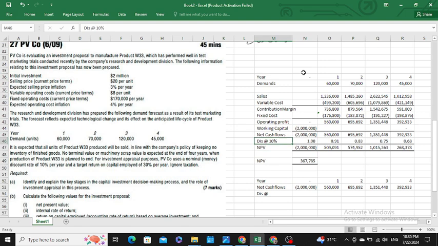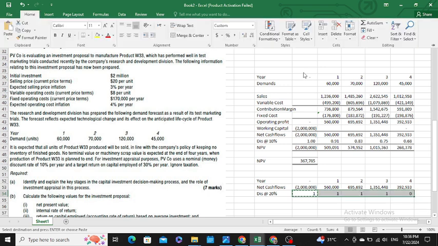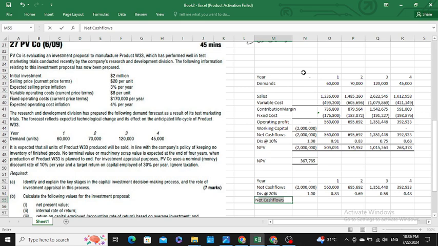So if at 10% I'm having a positive NPV, then for example I should place 20% and check whether I am having a negative NPV or not. So it is equal to 1.2 raised to the power 6 minus 0. So I'm having these figures. Then there is the net present value. So my net present value would be as follows.